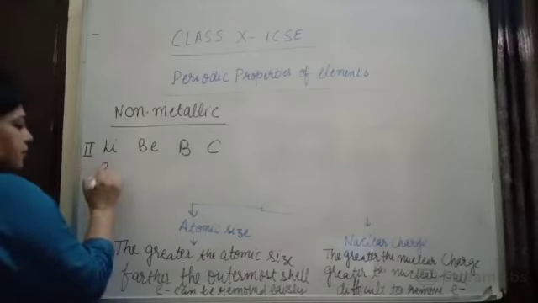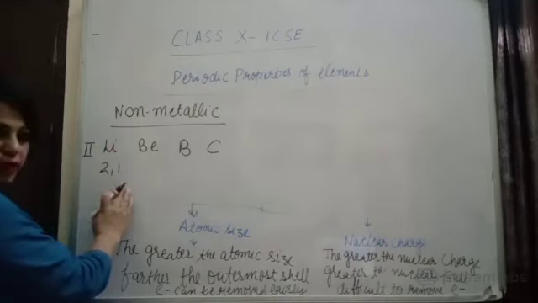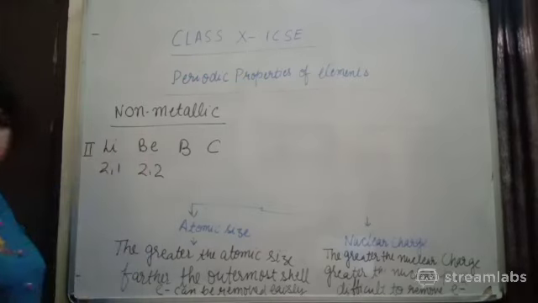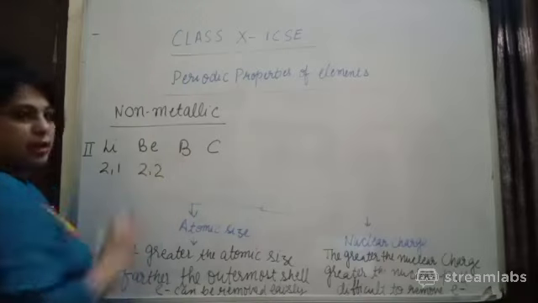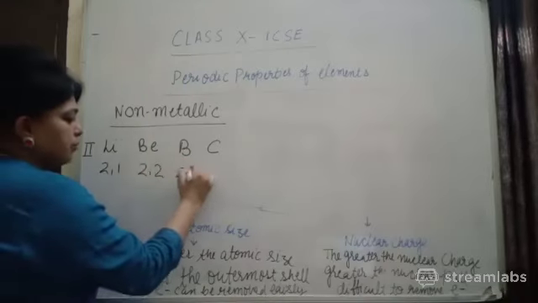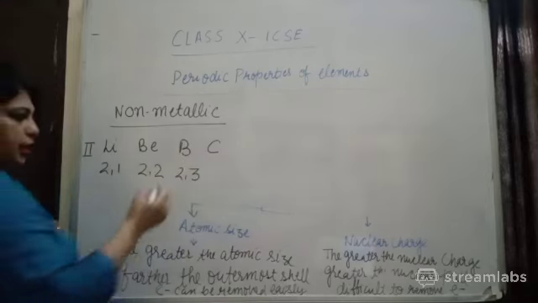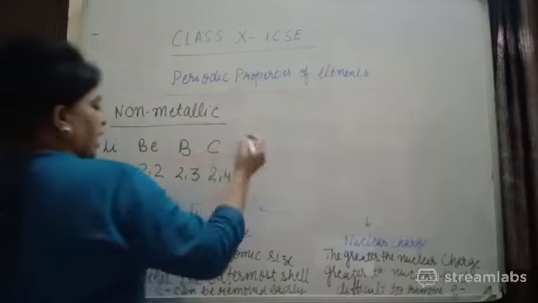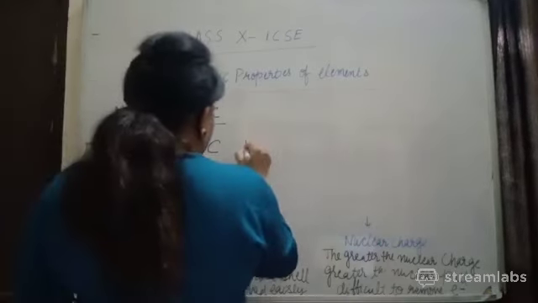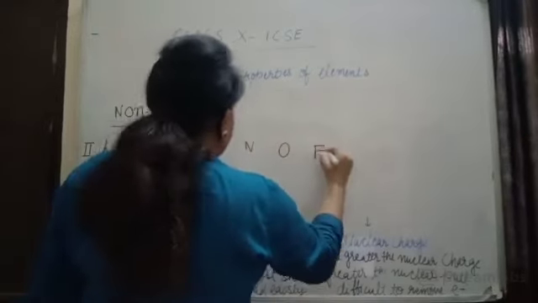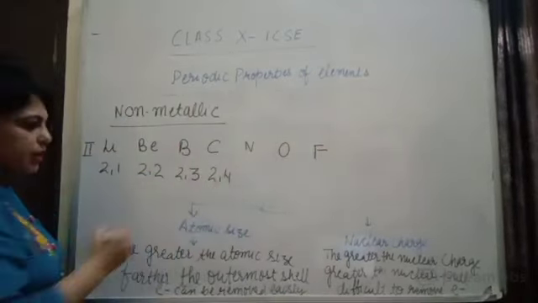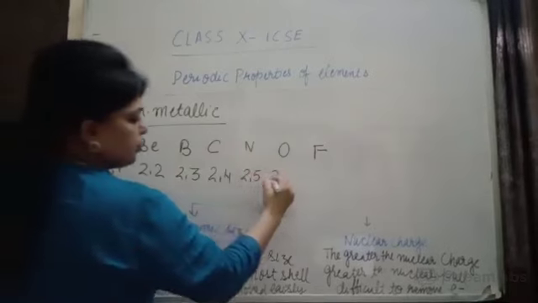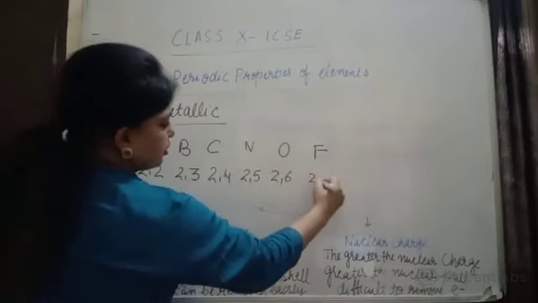So lithium's atomic number is 3, so 2 1. In case of beryllium, the atomic number is 4, and the electronic configuration will become 2 2. In case of boron, since the atomic number is 5, the electronic configuration will become 2 3. In case of carbon, atomic number 6, the electronic configuration will become 2 4. And then it will be nitrogen, oxygen, fluorine. So atomic number 7, so 2 5. Atomic number 8, so 2 6. Atomic number 9, so 2 7.